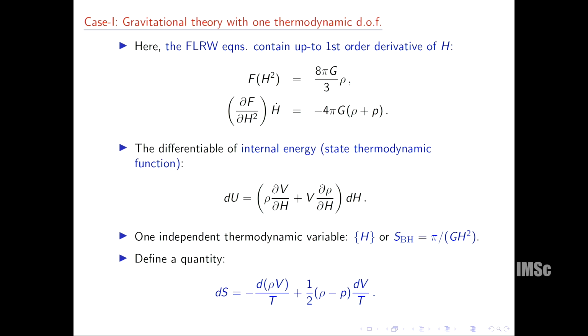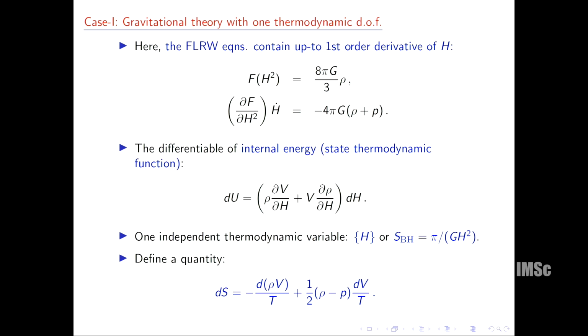This gravitational theory has a single thermodynamic degree of freedom. The example of such a gravitational theory is basically Einstein gravity, where the single-order Hubble parameter appears, or f(Q) gravity, etc. In this case, only one thermodynamic degree of freedom appears, that is the Hubble parameter itself. Now, with this degree of freedom, we define such kind of entity dS.